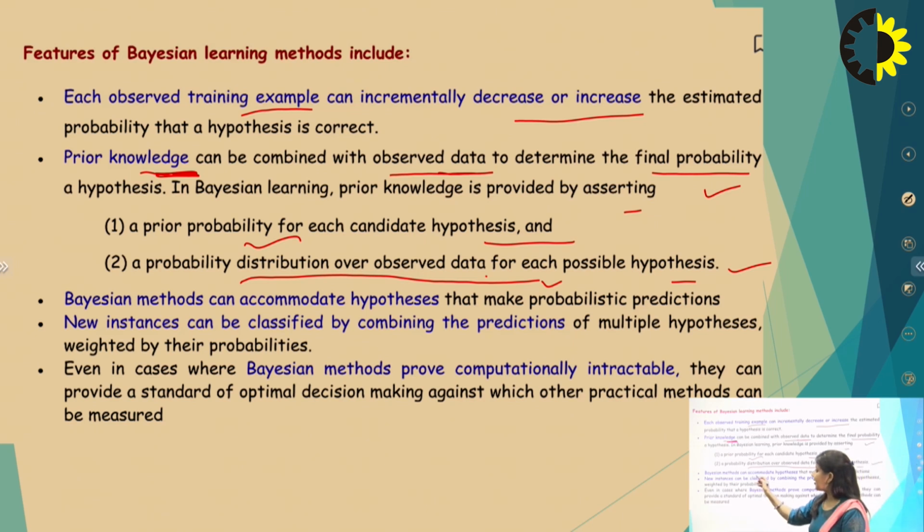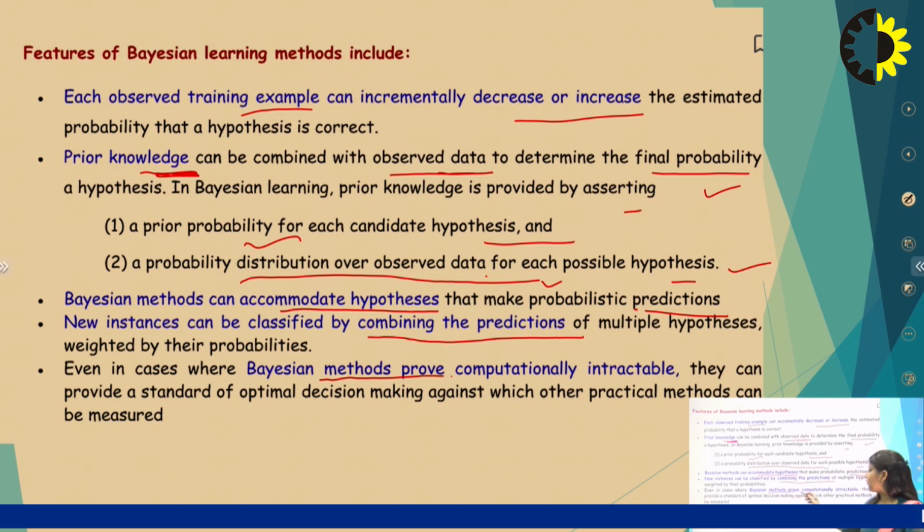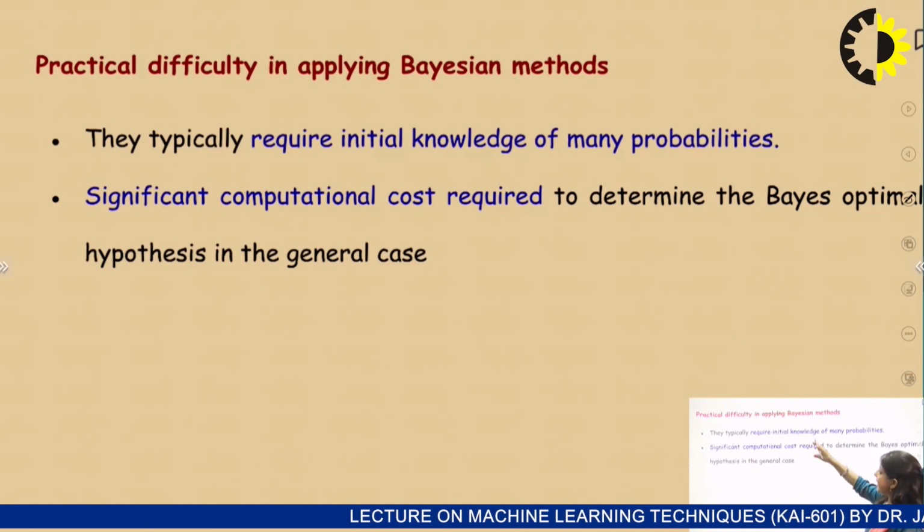Bayesian methods can accommodate hypotheses that make probabilistic predictions. New instances can be classified by combining the predictions, and even when Bayesian methods prove computationally intractable, they can provide a standard of optimal decision making. So Bayes theorem provides an optimal standard to classify our data easily in supervised methods.